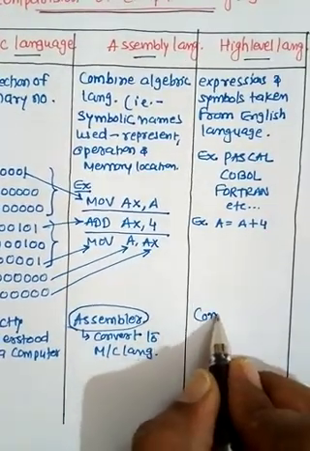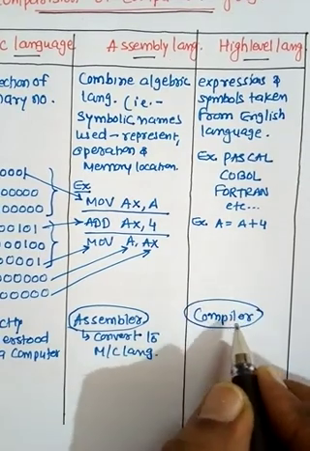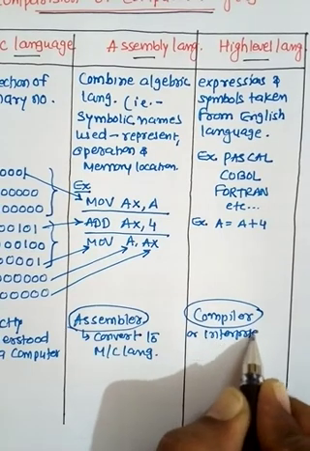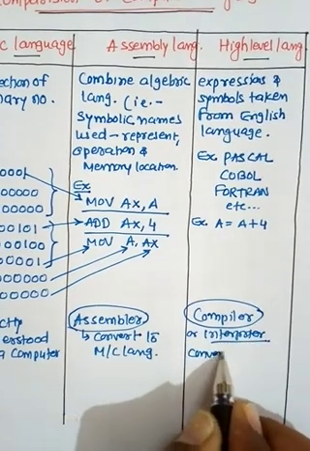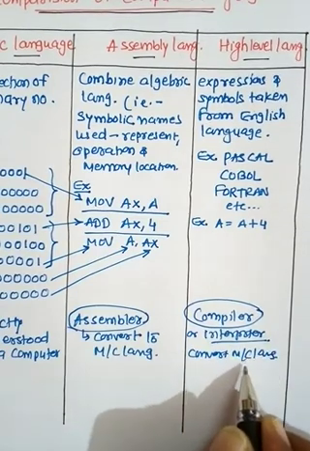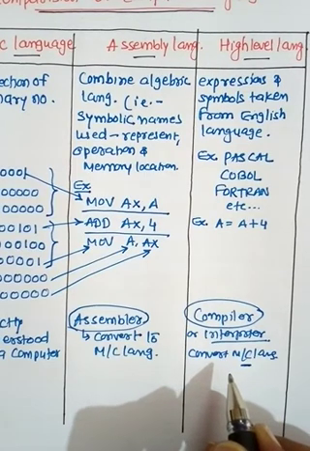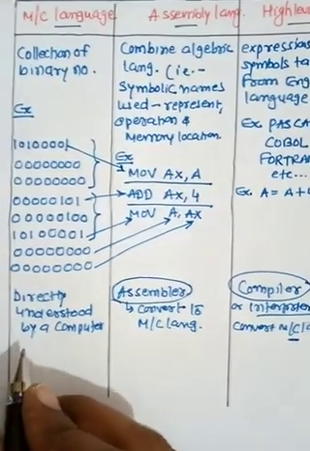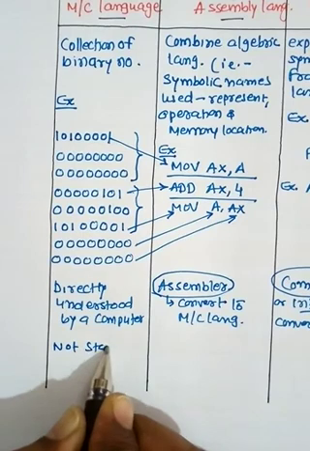And in the same way, here we are using a compiler. Okay, the compiler or interpreter can also be used to convert to machine language. So our goal is to convert to machine language, which can be understood by the computer only. So here we can write, next one is not standard.